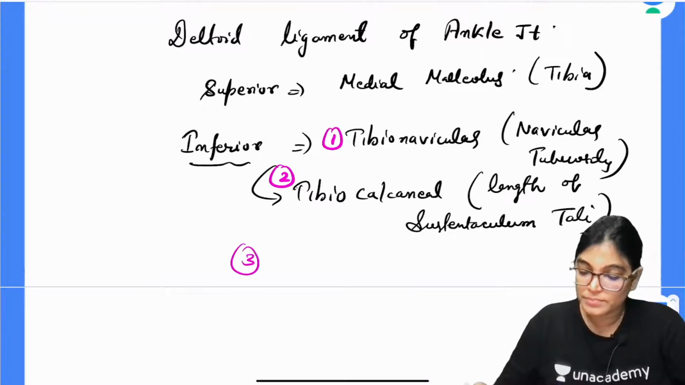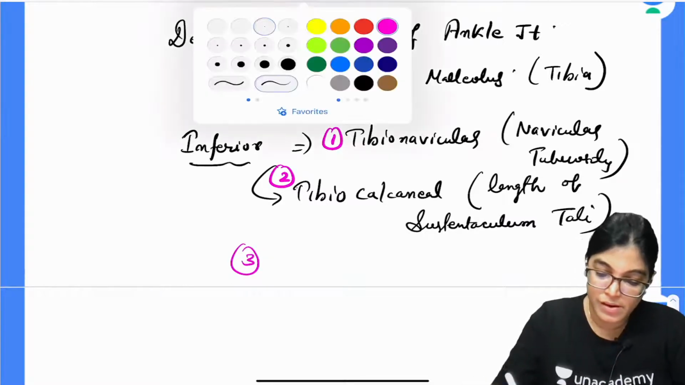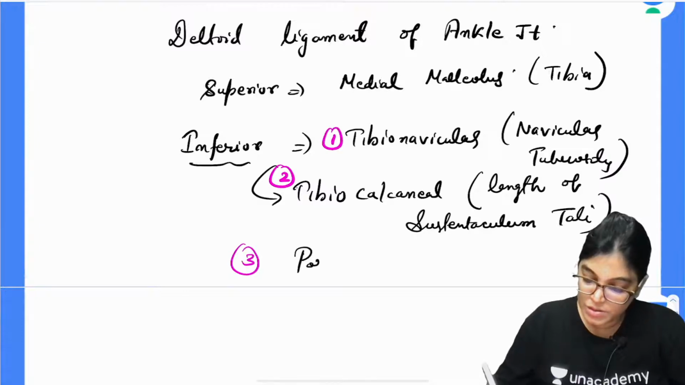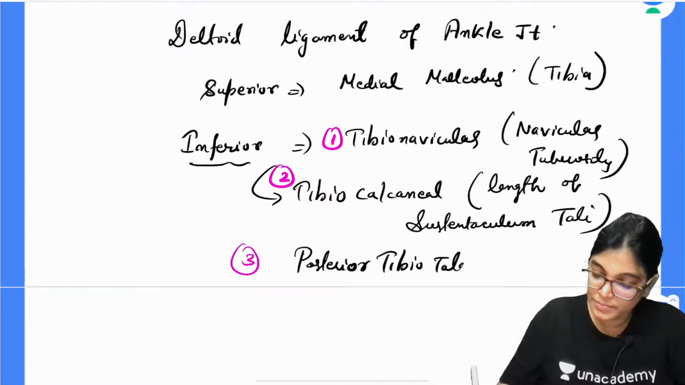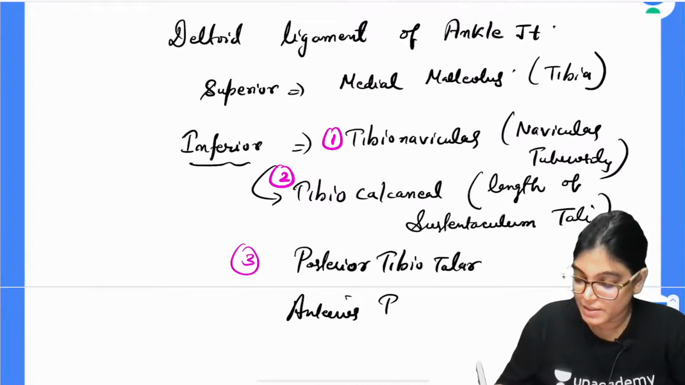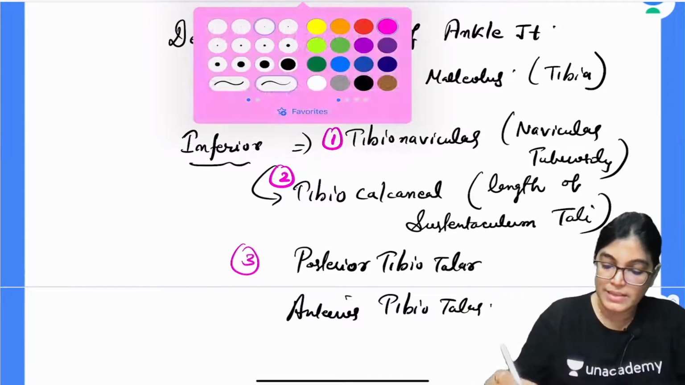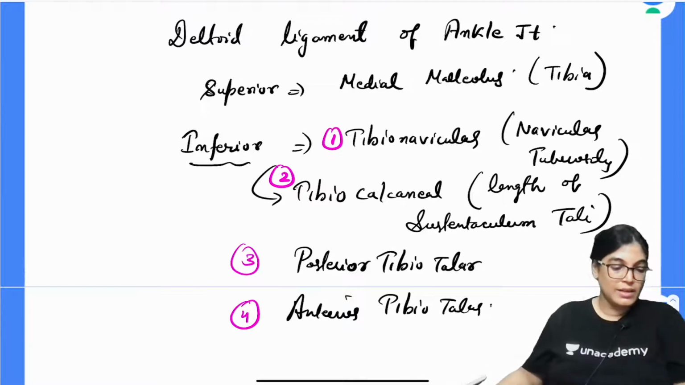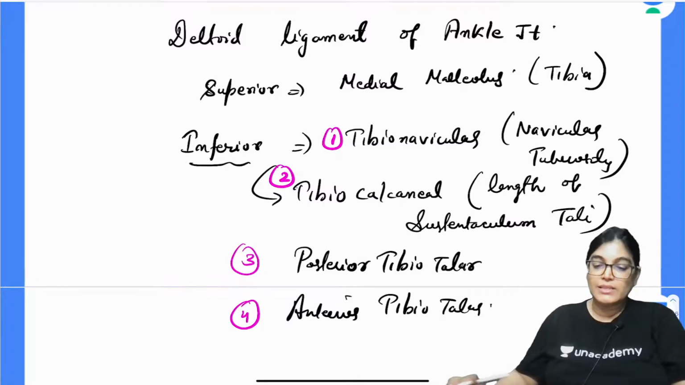Then we have the posterior tibiotalar part, and we have the anterior tibiotalar part. So anteriorly and posteriorly they attach to the tibia. Okay, so this is the whole of the deltoid ligament of the ankle joint, and let's talk about the lateral ligament.